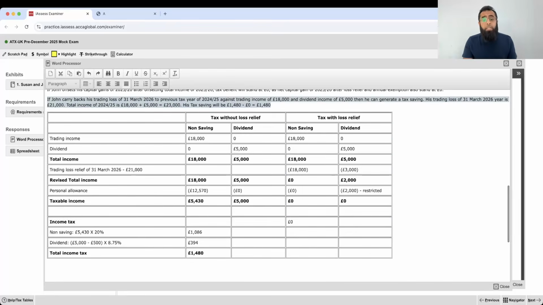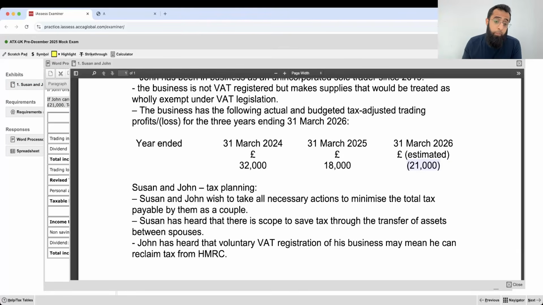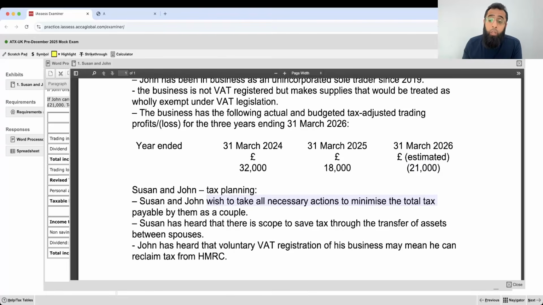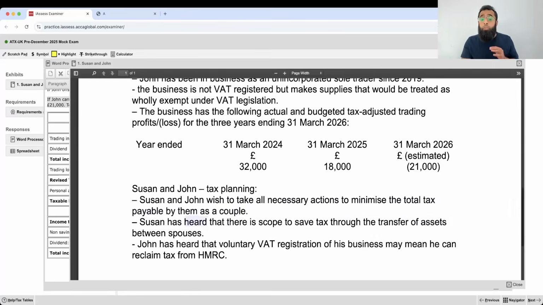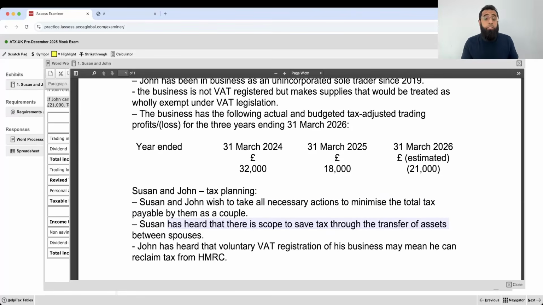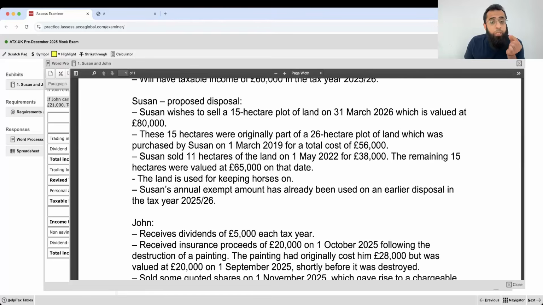Currently, we have explored the situations when John deals with his loss himself. But if you look at the question, there was one more thing. Suzanne and John wish to take all necessary actions to minimize the total tax payable by them as a couple. Suzanne has heard that there is scope to save tax through the transfer of assets between spouses. Now, regarding transfer of assets, only one possibility exists: Suzanne gives this 15 hectare land to John and John sells it in the market rather than Suzanne. That is the only possibility.